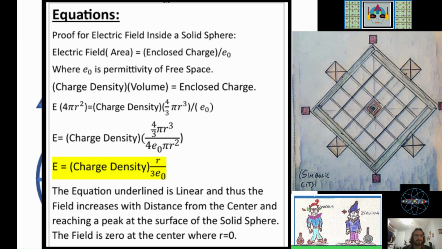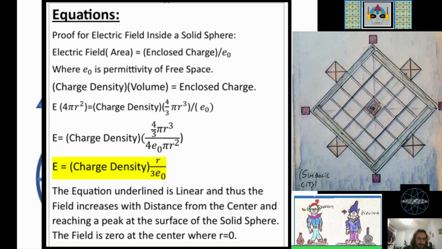We're using an example where the solid sphere is a charged sphere. Now, charge density times volume will give you the enclosed charge at a given distance from the center of the sphere, but still inside the solid sphere. So E times 4 pi r squared, which is the surface area around a location inside the sphere, is equal to charge density times the volume, 4/3 pi r cubed, divided by the constant of proportionality.